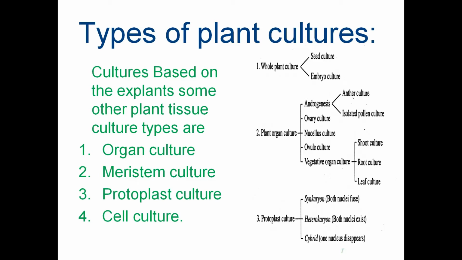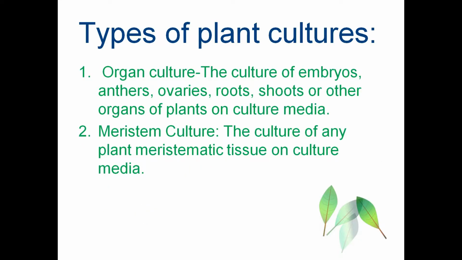Protoplast culture can be of synkaryon, that is both nuclei will fuse and it is called synkaryon culture. Heterokaryon, both nuclei will be existing, heterokaryon, and hybrid, that is one nucleus will disappear. Now let us see the types of plant culture in detail.